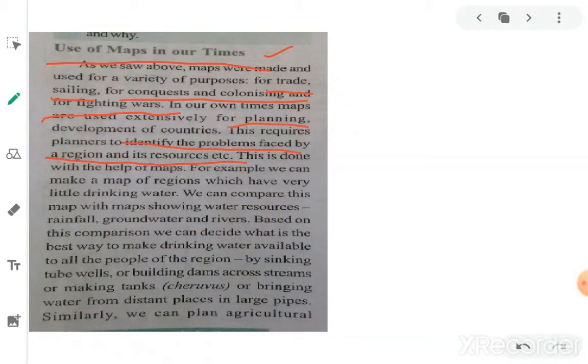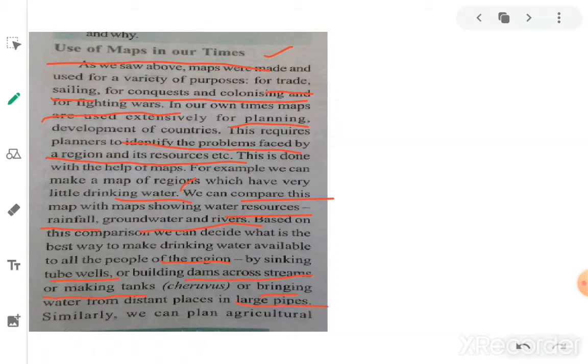For example, we can make a map of regions which have very little drinking water. It is a thematic map, a map prepared on one concept. Here the concept is drinking water. To know in which areas drinking water is available, we prepare the map. We can compare this map with maps showing water resources, rainfall, groundwater, and rivers. Based on this comparison, we can decide the best way to make drinking water available to all the people of the region: by sinking tube wells, building dams across streams, making tanks, or bringing water from distant places in large pipes.